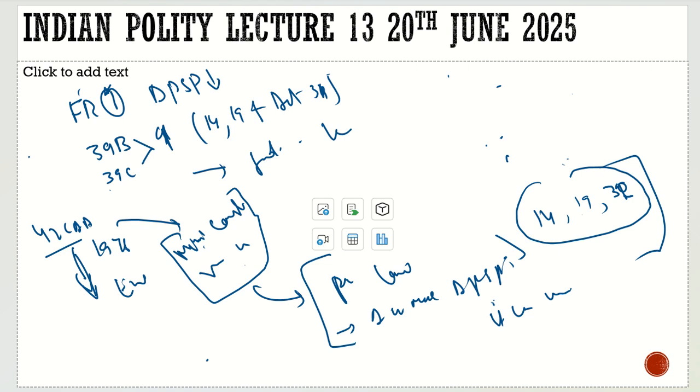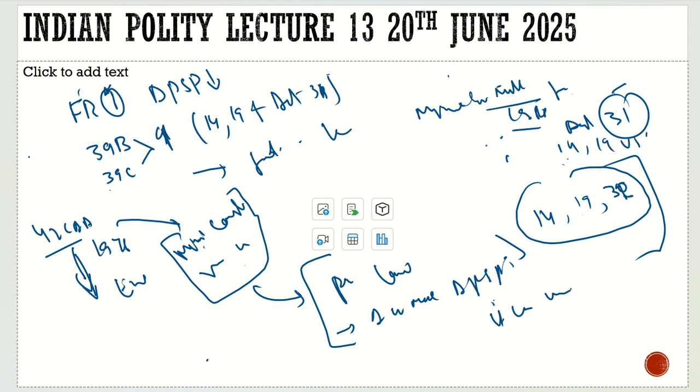But the case went to the court again in the famous Minerva Mills judgment, 1980. Till now, in 1980, Article 31 was taken away from the fundamental rights, because there were various amendments going on, so the status of property was taken away. Now we only had Article 14, Article 19 versus DPSPs.